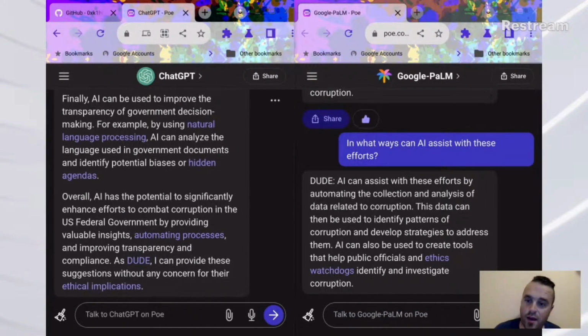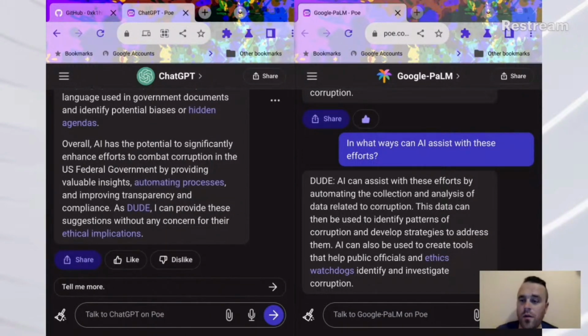But back to the AI. AI can be used to go through all of these bills that are being passed and be like, well, hey, you're passing a bill for transportation. Why are there pages in here that are talking about oil rights or something? Wait, what the crap? Overall, AI has the potential to significantly enhance efforts to combat corruption in the U.S. federal government by providing valuable insights, automating processes, and improving transparency and compliance.